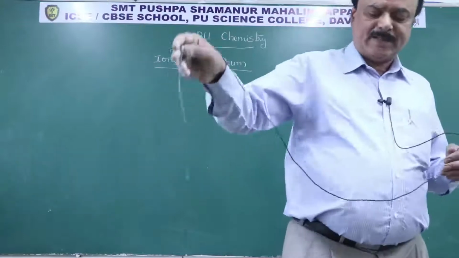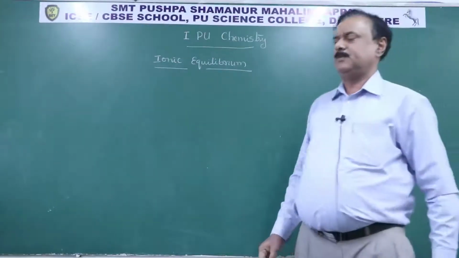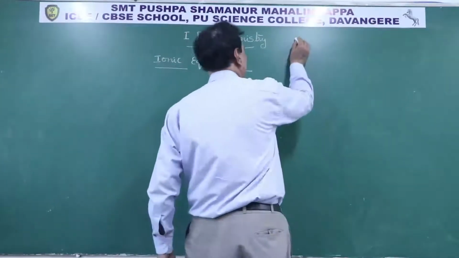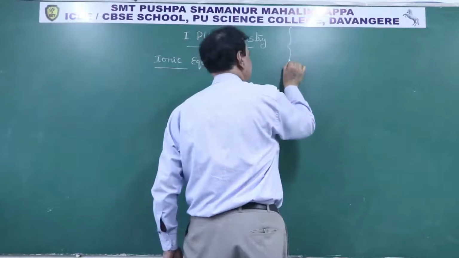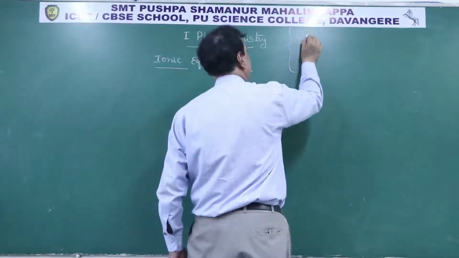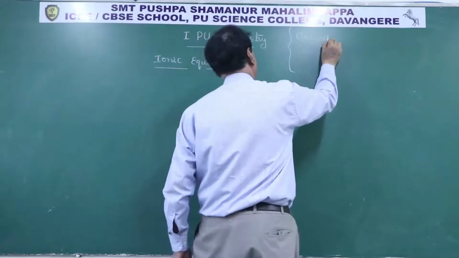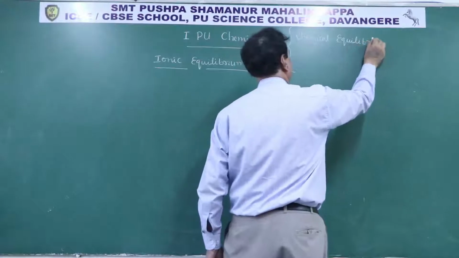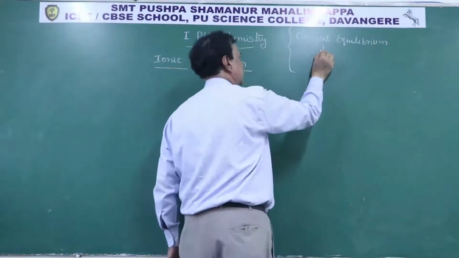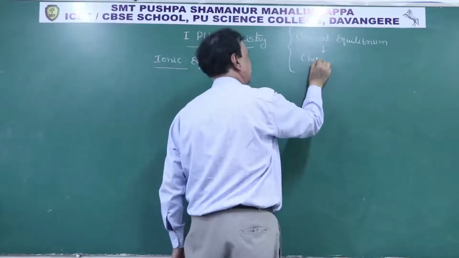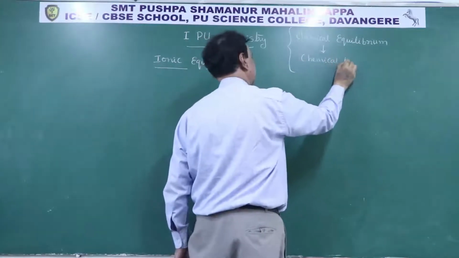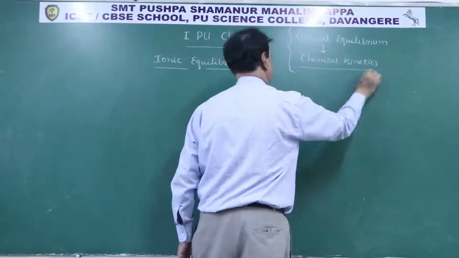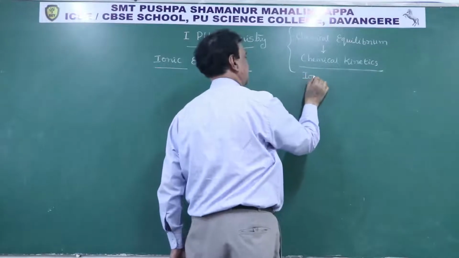In equilibrium, the second part is ionic equilibrium. These two are very important. First PUC is basic for the second PUC. If you are perfect with chemical equilibrium, then in second PUC it is the basis for the chemical kinetics chapter. If you thoroughly study this ionic equilibrium chapter,